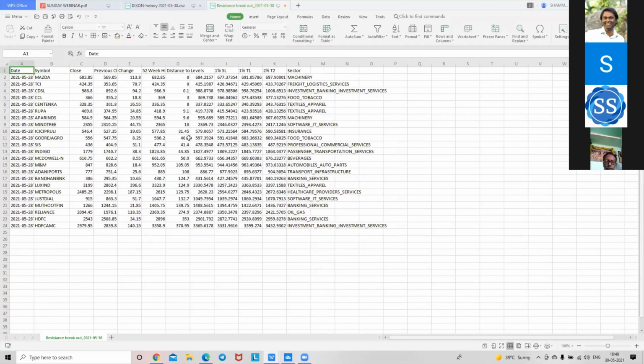So these are potential breakout stocks which you can watch: Mazda, TCI, CDSL, Rupa, Godrej Agro. You can take up to here, not this, because ICICI Prudential has given 19 rupees change, so it needs 31 rupees, so it will not be able to do it. But all these stocks are our stocks to watch out for, like Mazda. Let us pick Mazda.